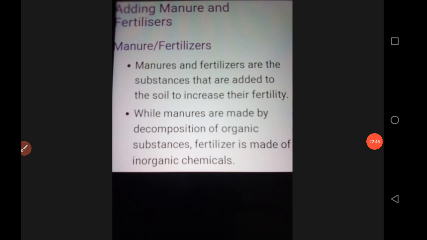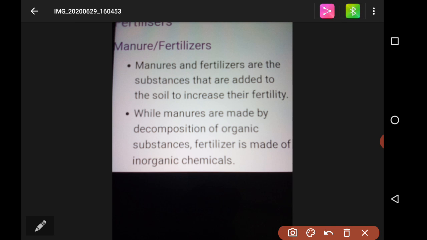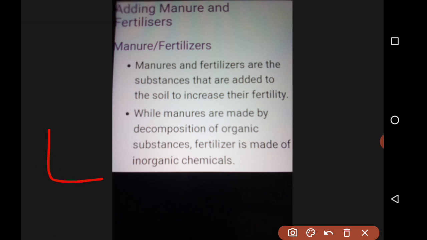Now we shall look at adding manure and fertilizers. We should add manures and fertilizers also. Why should we add them? Because without this the crop won't grow properly. Normally it will take a lot of time. If you put this manure and fertilizers, it will go a bit faster. So what are manures and fertilizers? Manures and fertilizers are substances that are added to soil to increase its fertility. While manures are made by decomposition of organic substances, fertilizers are inorganic substances.